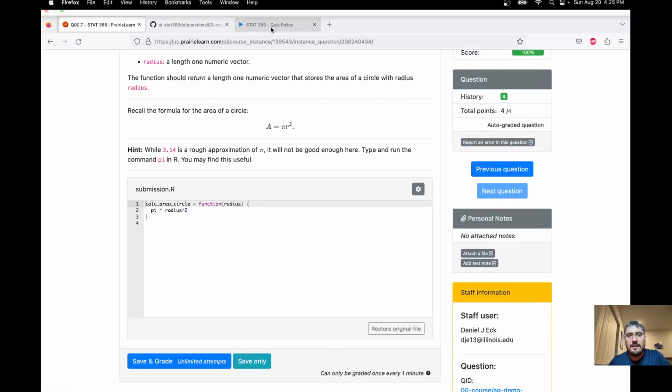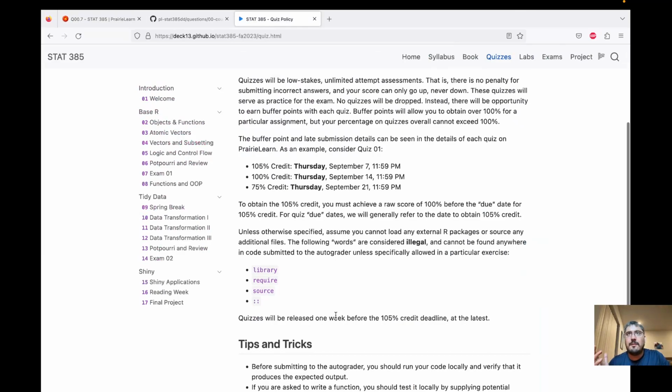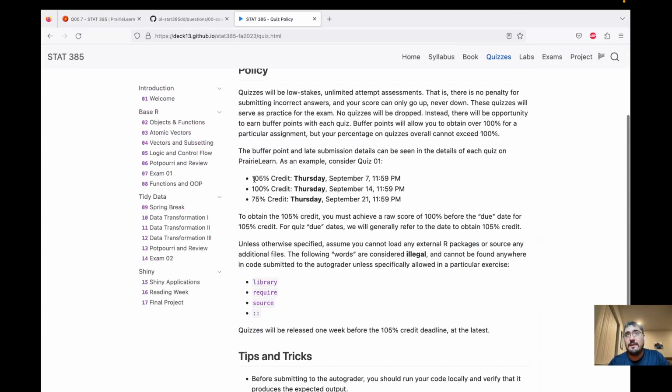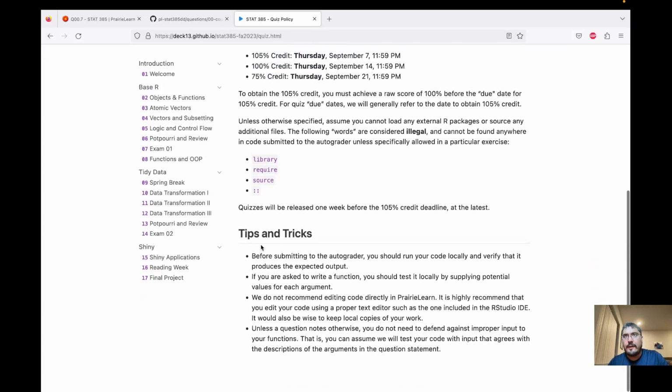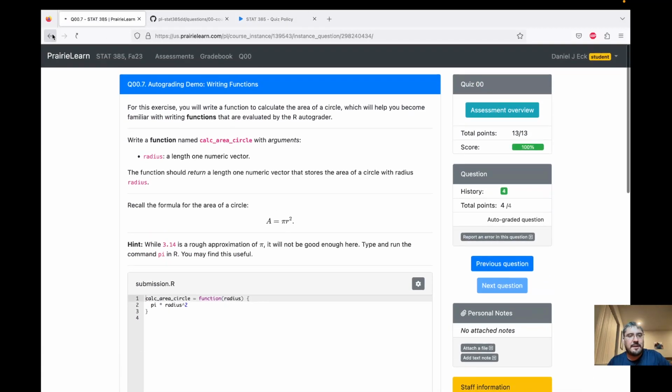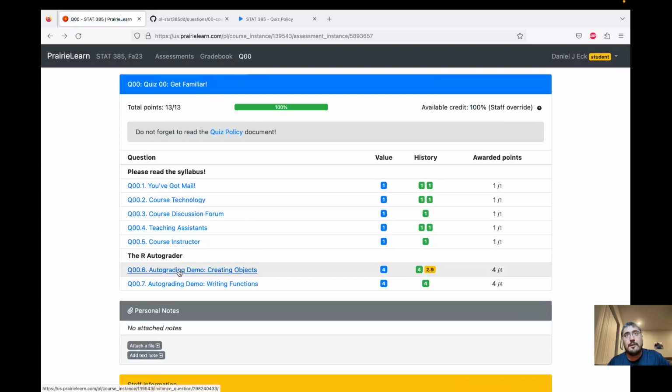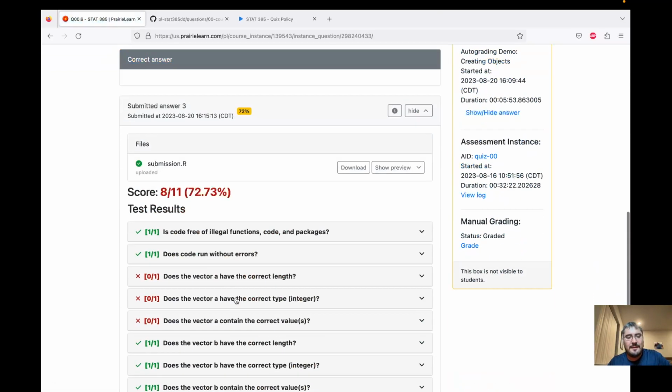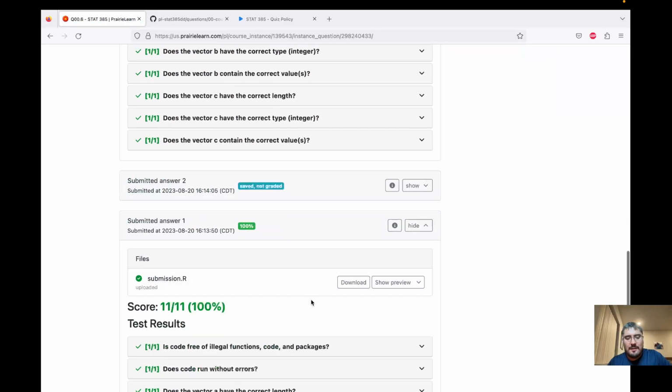Let's just go back and go to some fine points. So we answered all of the objects for this practice quiz before the due date. So that would get us 105% points. We saw some features and some bugginess in the autograder, which I'll try to talk with David Dalpiez about in between lectures to make sure that we can get more instantaneous feedback back. But we did see some cool stuff, namely that we demonstrated in this first real question here that if you did everything right, then you get all the points.